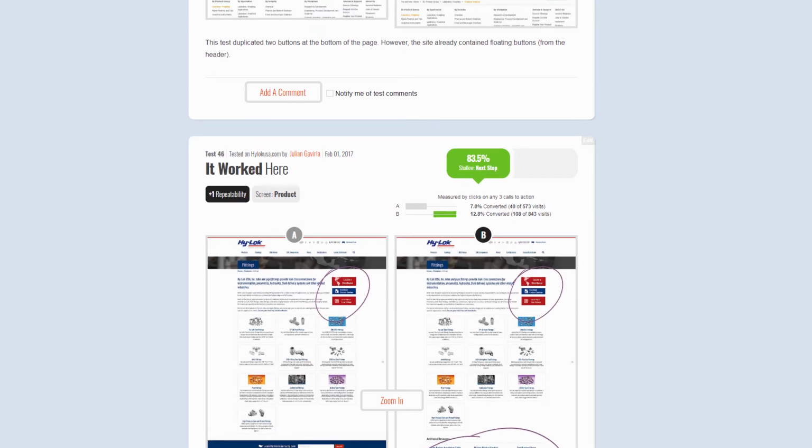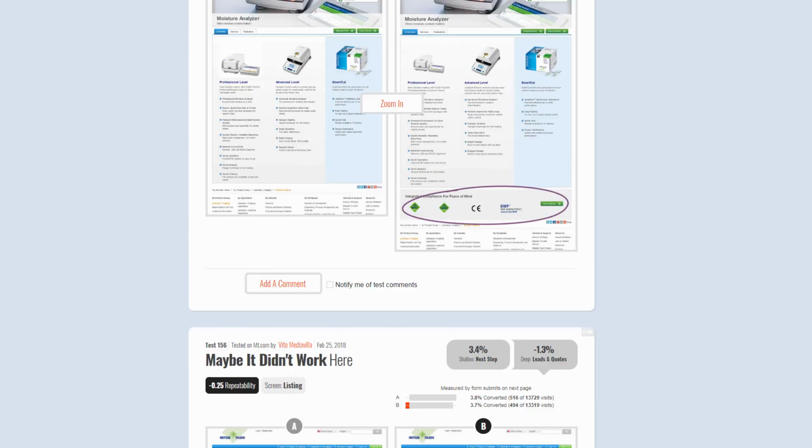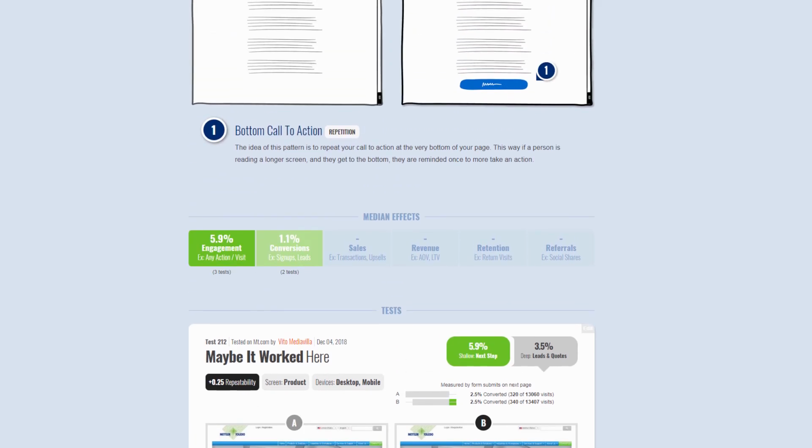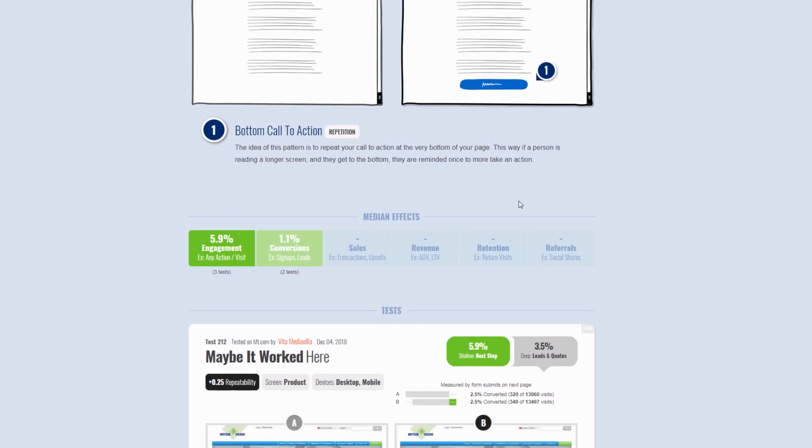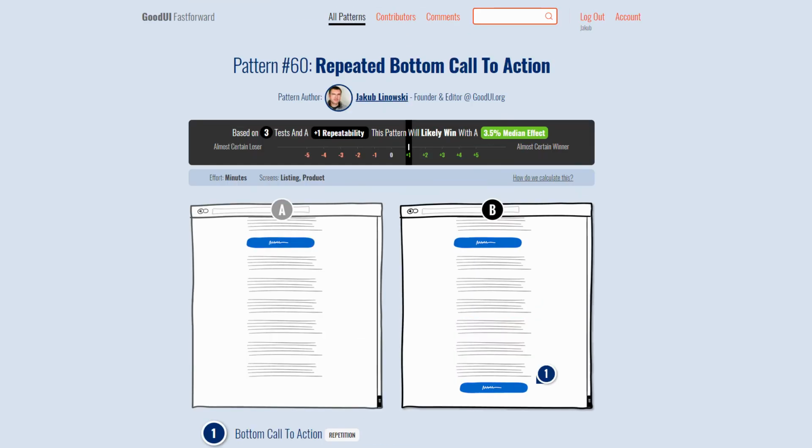We're taking all these data points for whatever the tests have impacted, positively or negatively, and summing them up here. In this case, we can see that this pattern is an early, shallow type of impact. We have some data points for engagement and conversions. And then we're also understanding the impact through the median count here.